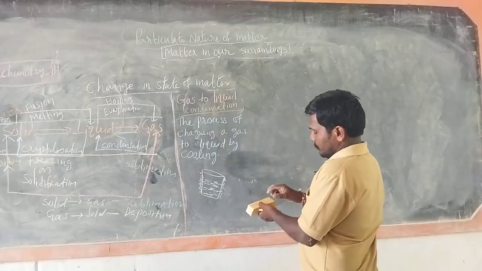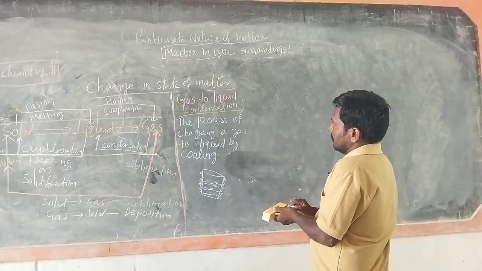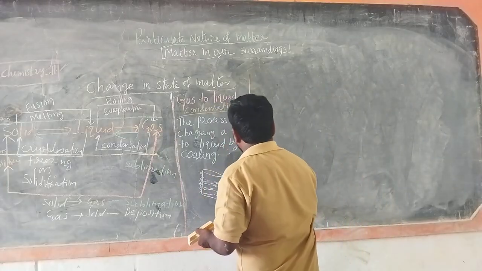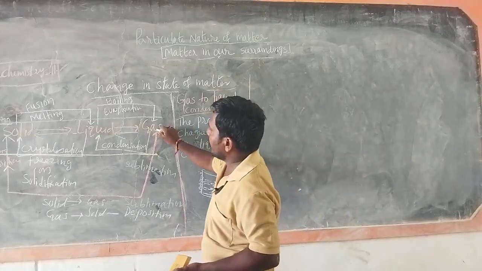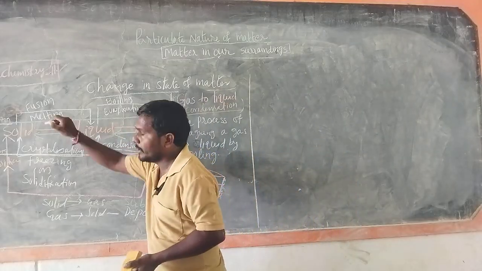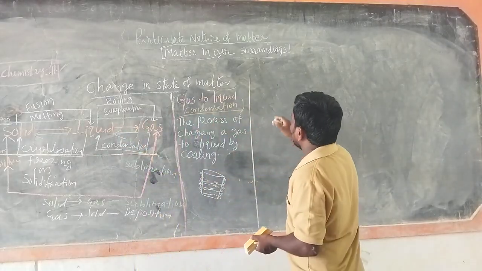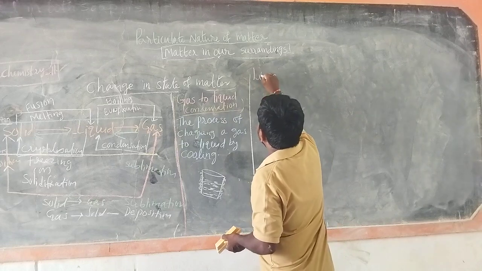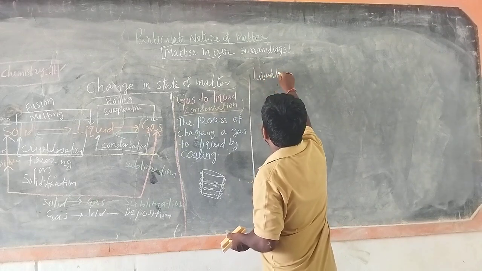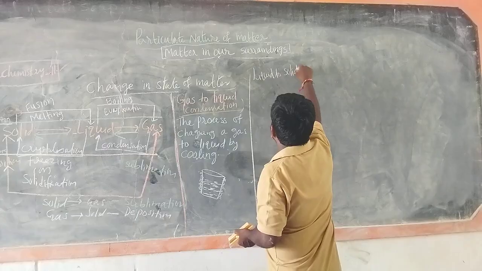Then coming to the next one. So gas to liquid is converted, then liquid to solid. Change in state, liquid to solid.